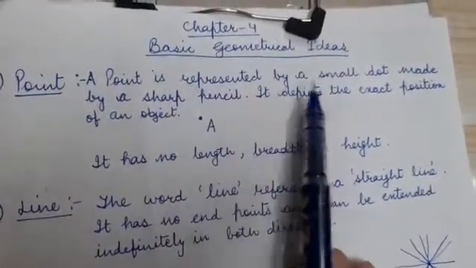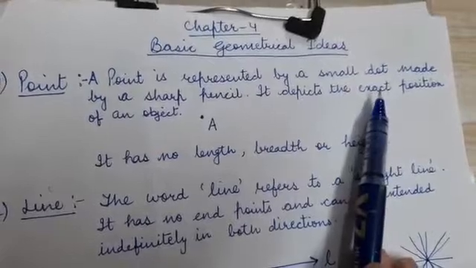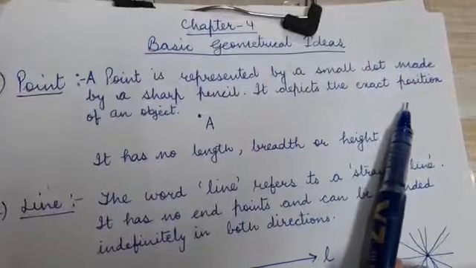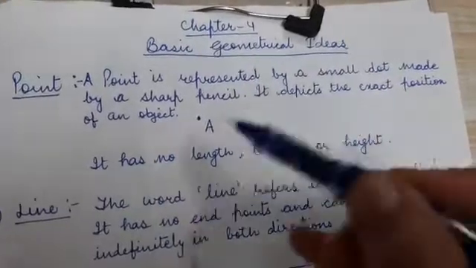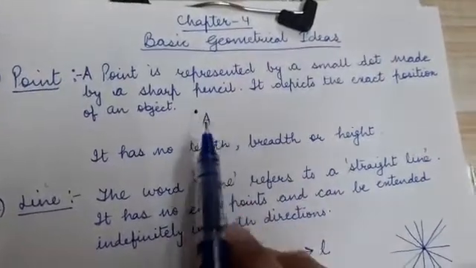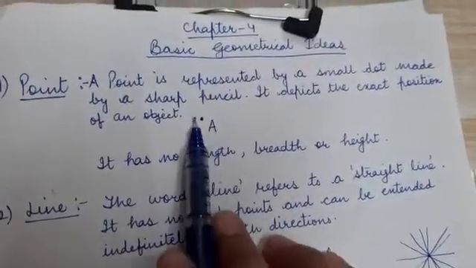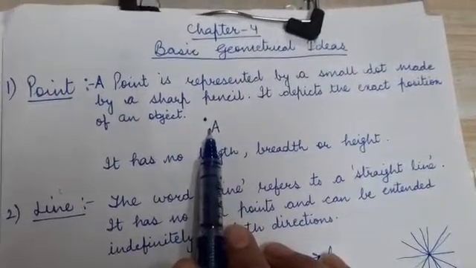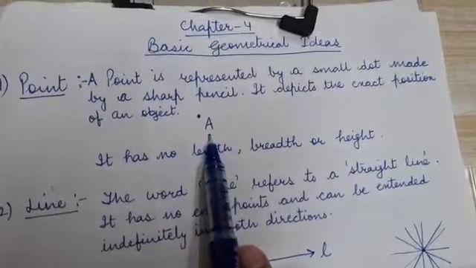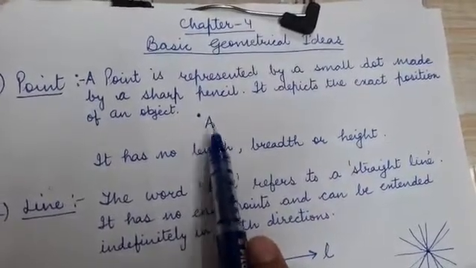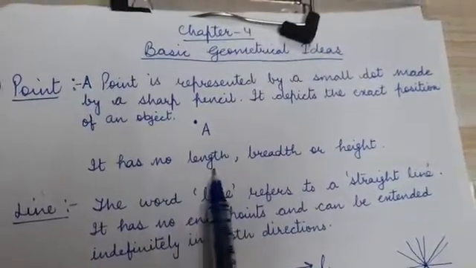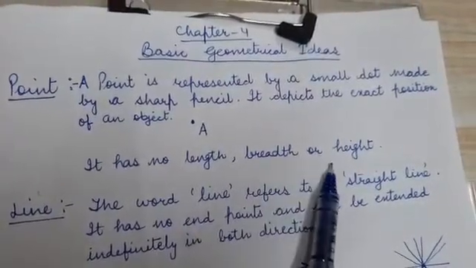A point is represented by a small dot made by a sharp pencil. It depicts the exact position of an object, means where the object lies in a plane, that is depicted by the point. It is named by a capital letter of the English alphabet, A, B, C, D, or whatever name you want to give to the point. The point has no length, breadth or height.